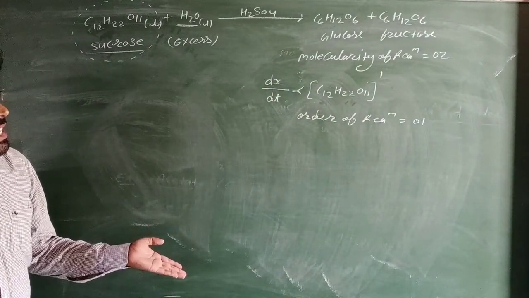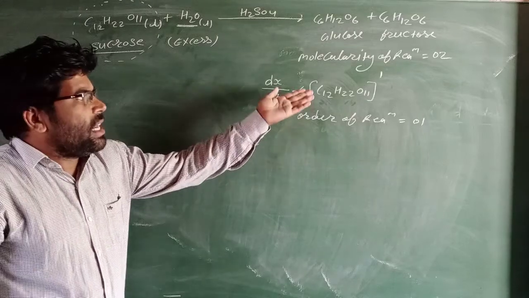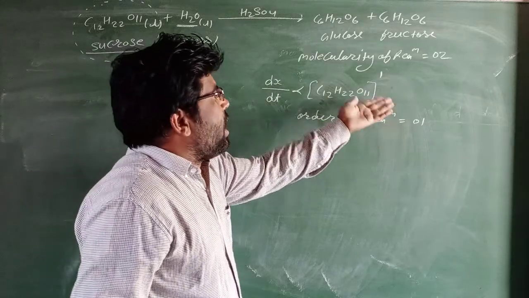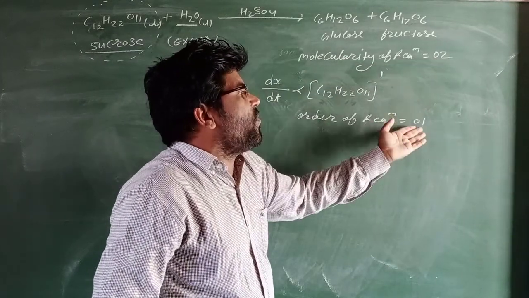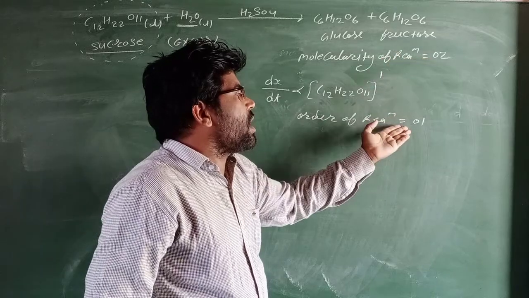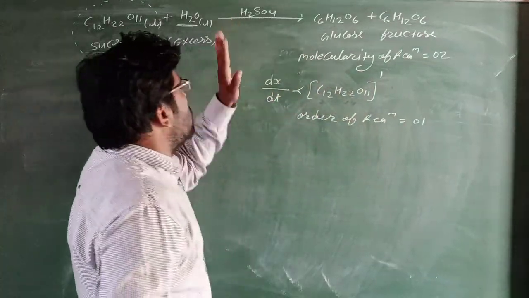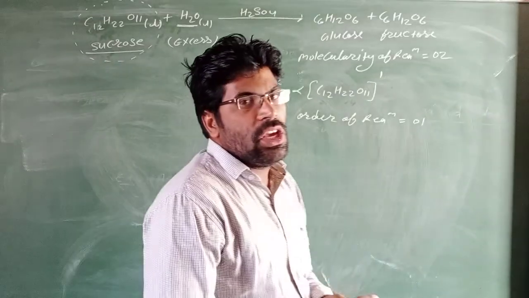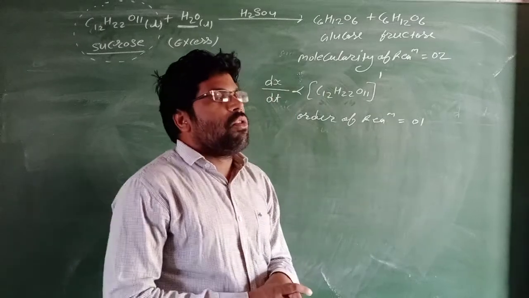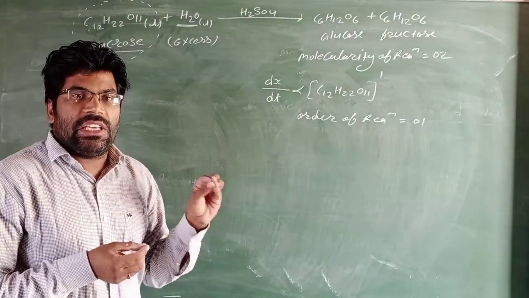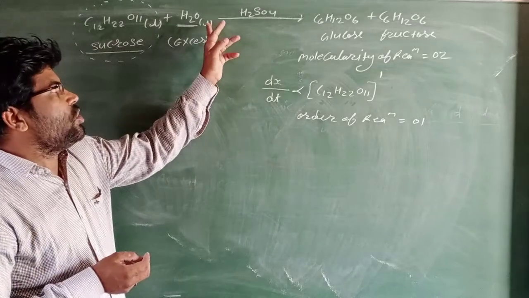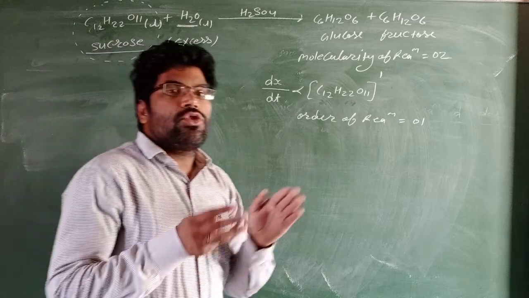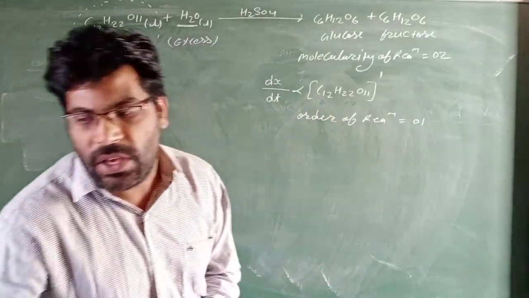So we easily explain the order of reaction and molecularity of reaction. We see the order of reaction is 1 and the molecularity of reaction is 2. They are different; the molecularity is more compared to the order. So this reaction is also called a pseudo-order reaction. Hydrolysis of the sucrose molecule is a pseudo-order reaction. Next topic.